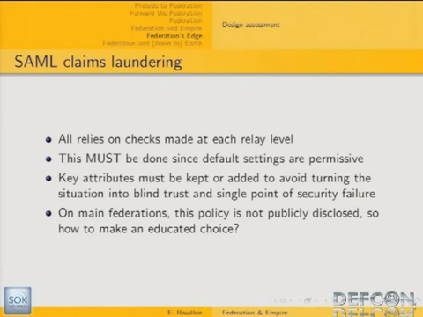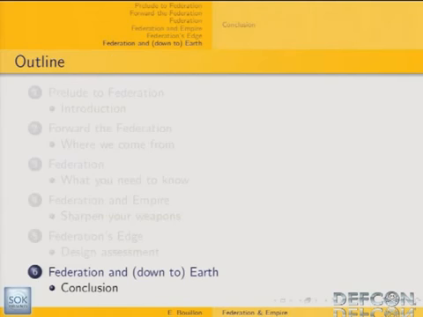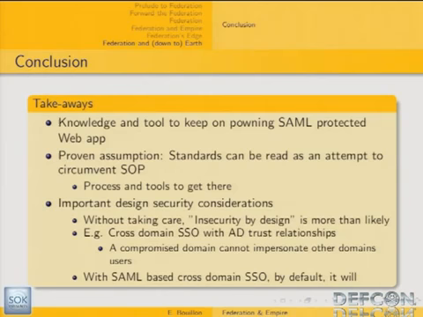So everything relies on the checks made at each level. This must be done since default settings are permissive. Typically, a way to do that is to have key attributes which are kept or added to avoid turning the situation into blind trust of organization D. And also, on main federations, when you join a federation, usually you don't have access to this policy, so you don't know exactly what checks are in place. And that's an issue. So that ends this presentation.